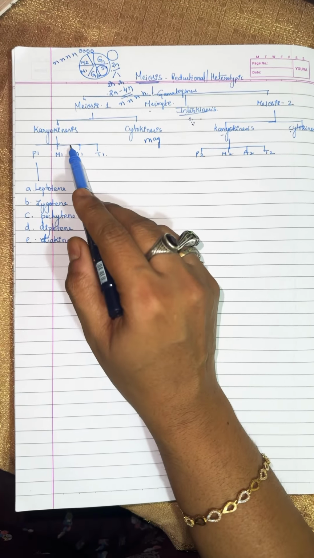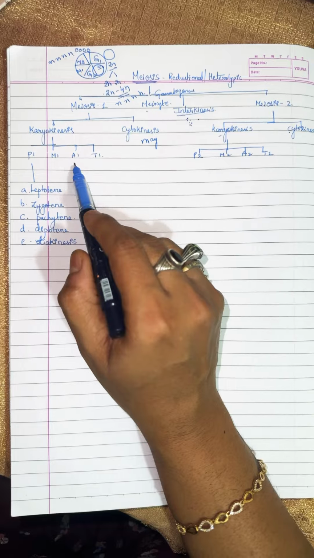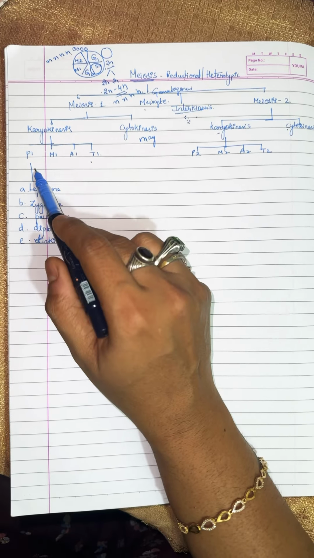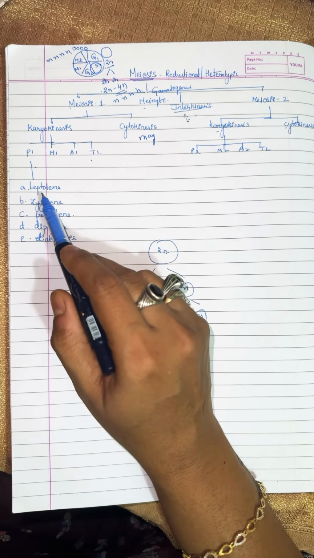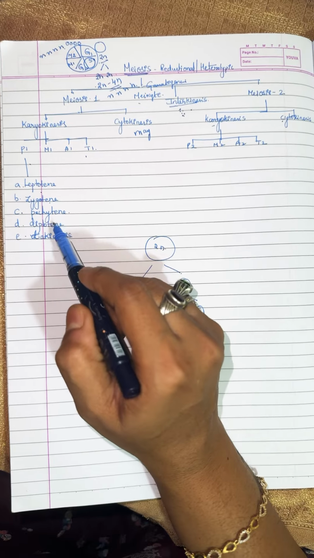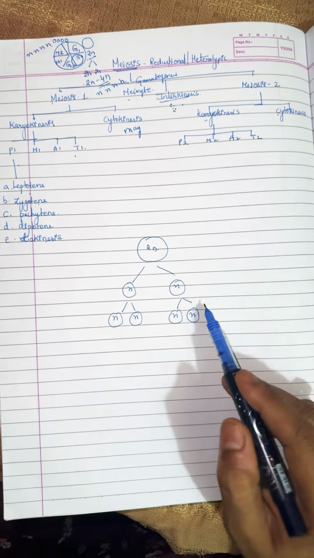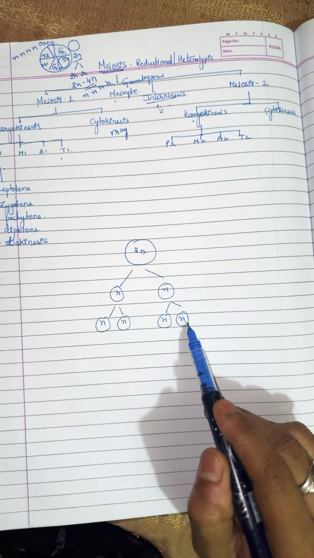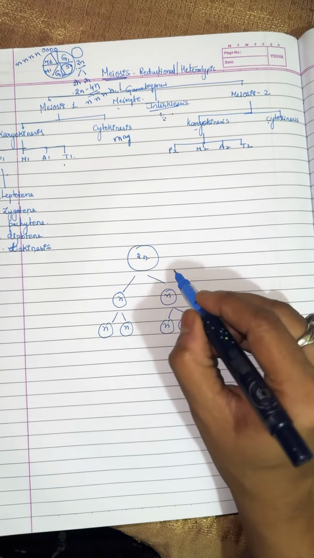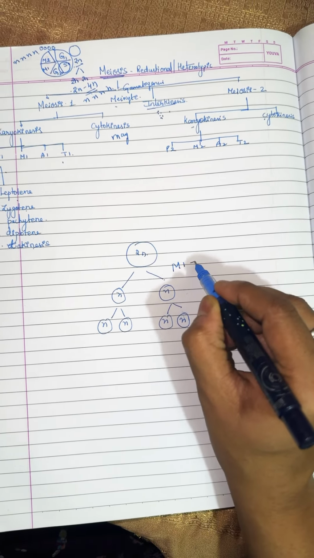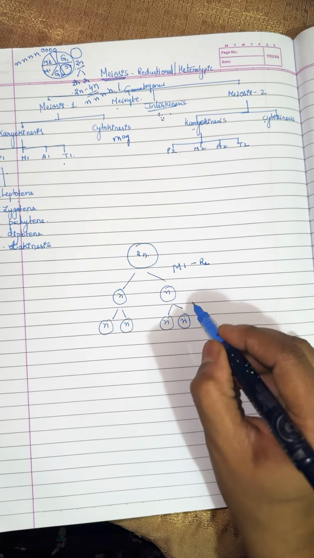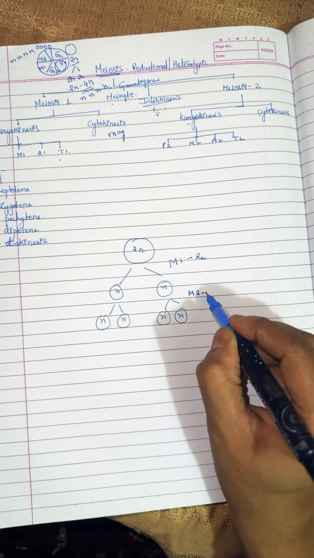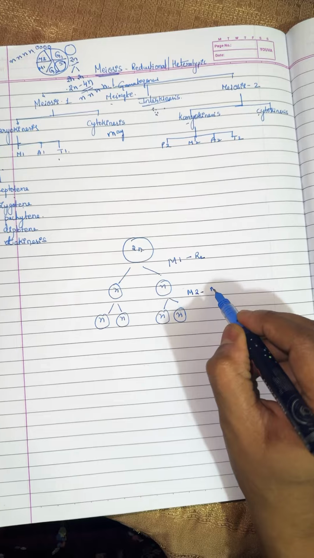Here karyokinesis is divided into prophase, metaphase, anaphase, and telophase. Prophase is a very complicated step. It undergoes leptotene, zygotene, pachytene, diplotene, and diakinesis. Here the diploid becomes haploid. That is why the first step, meiosis 1, is considered a reductional division, and the second, meiosis 2, is considered almost equal to mitotic division.